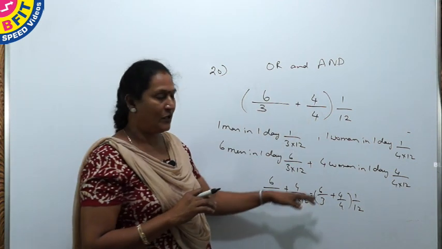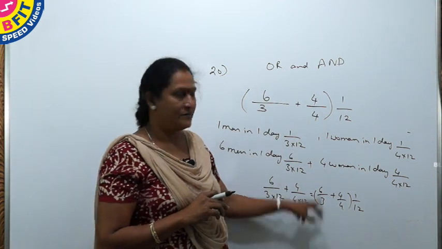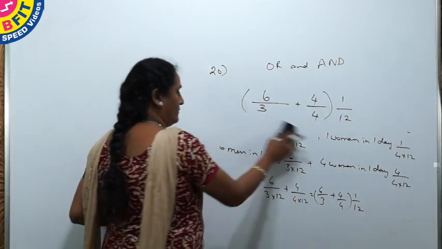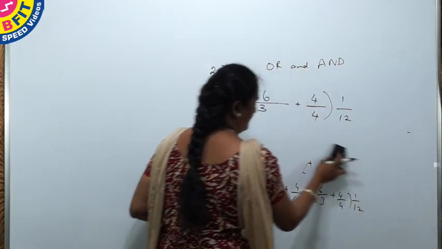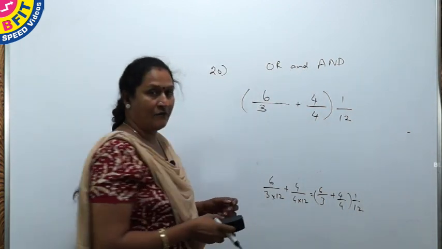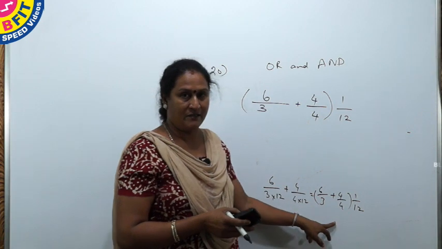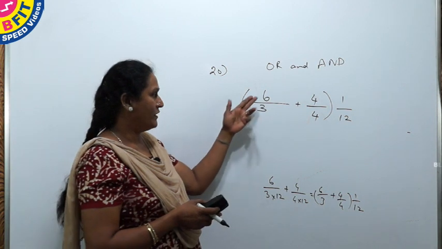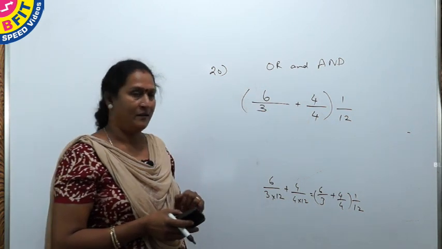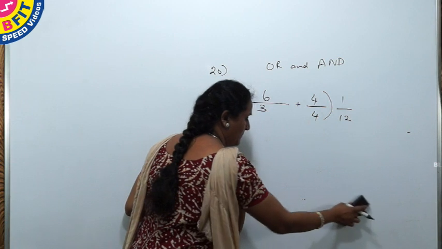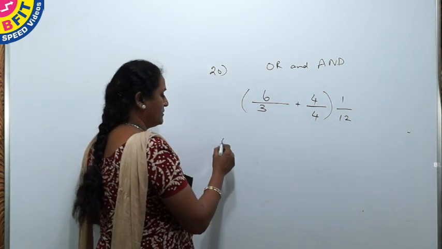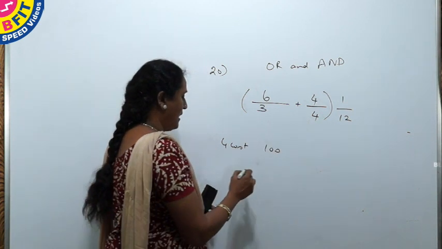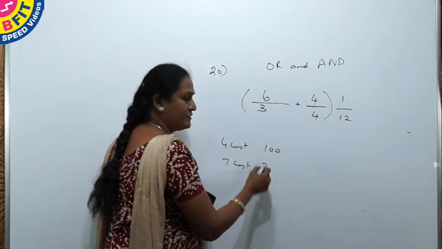So instead of doing all this, we arrive at the same working. Whatever is given in the data you write in the denominator, and whatever is asked you write in the numerator. Say for example, if the cost of 4 articles is 100 and you are asked to find for 7 articles.